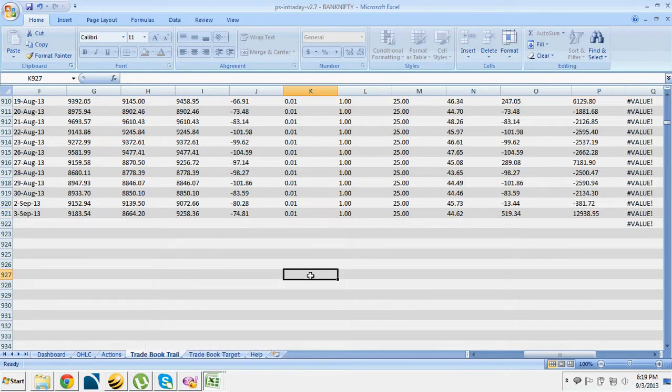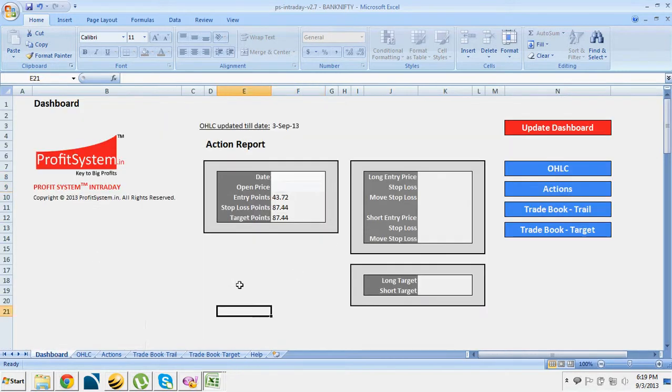So this is what happened on 3rd September 2013, and for 4th September 2013 you need to repeat this process.